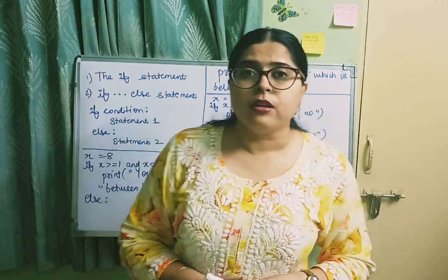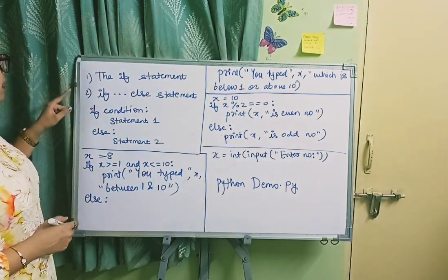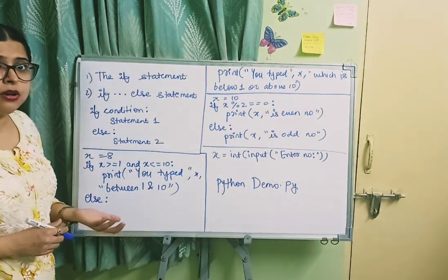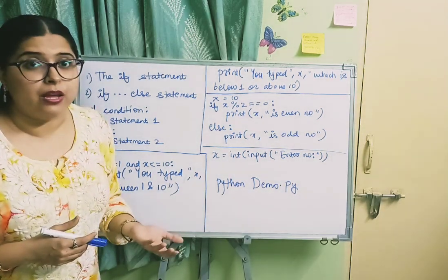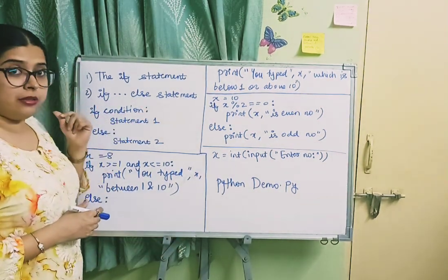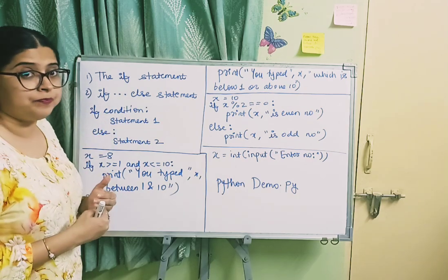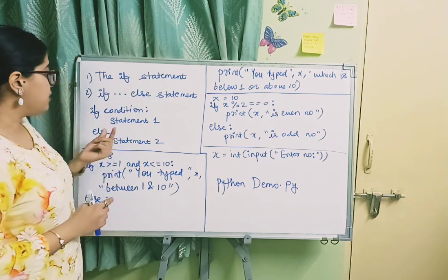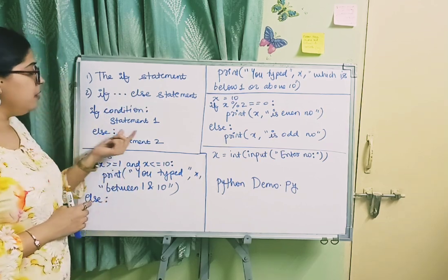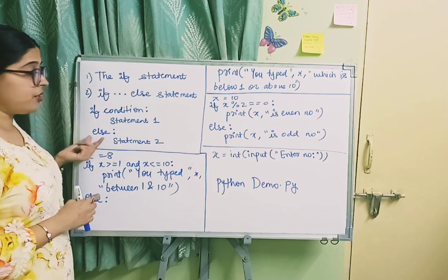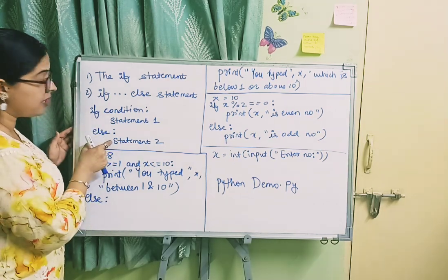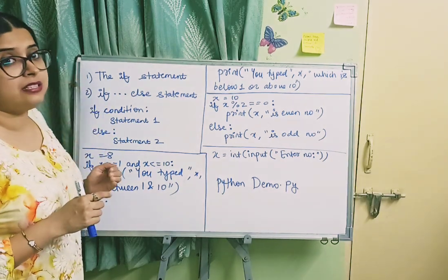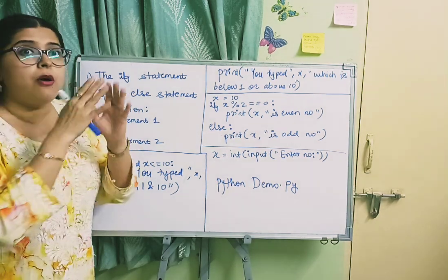Now here we will see the syntax. See, if, then condition, colon. The condition can be anything depending on your problem statement. If the condition is true, statement 1 will be executed, and if the condition is false, the statement under else will be executed. Else, colon, enter, space, which is indentation. You see here also space is there, indentation is there, because they are under the if condition and else statements. That's why we separate them from other statements.